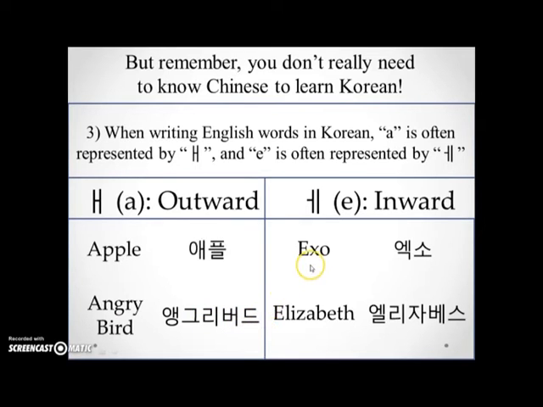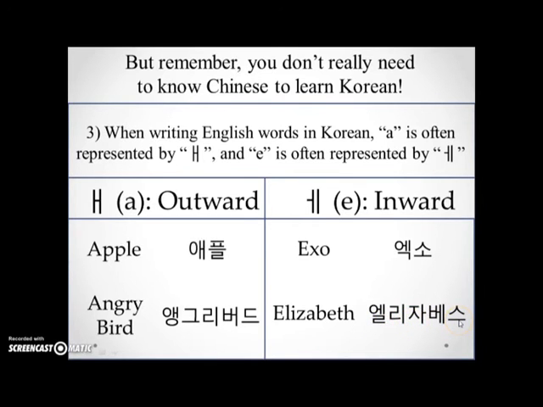Okay, we're gonna move on to EXO. EXO has the E in the front, so it has to be used with the inward one, and this will be pronounced as EXO in Korean too. And the name Elizabeth, her name is starting with E in the front, so it has to be used with the inward sound, and it will be written as Elizabeth.